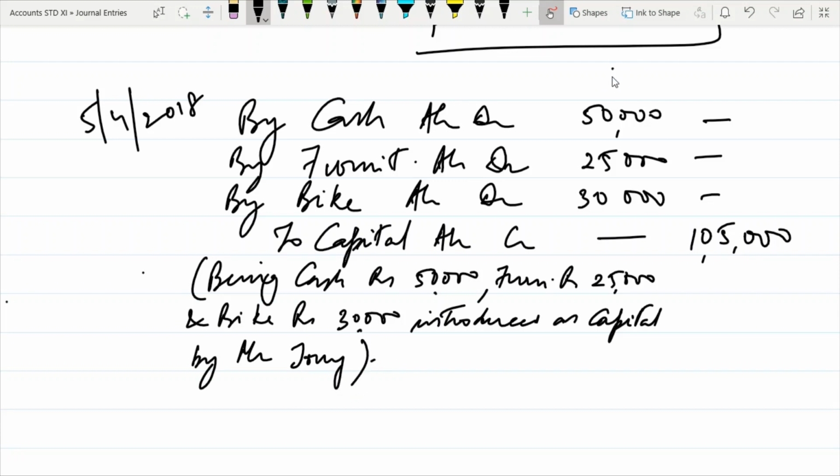Again, this is the debit side, this is the credit side. If you notice, debit side is equal to credit side. So if you total up this side and you total up this side, you will get 1,05,000. Yes, if you are asking if you have to write capital Tony, yes, you could write capital Tony account, okay? But since he is the sole proprietor, I just wrote capital account. Yes, if you want to get into the practice, you can write to capital Tony account credit.